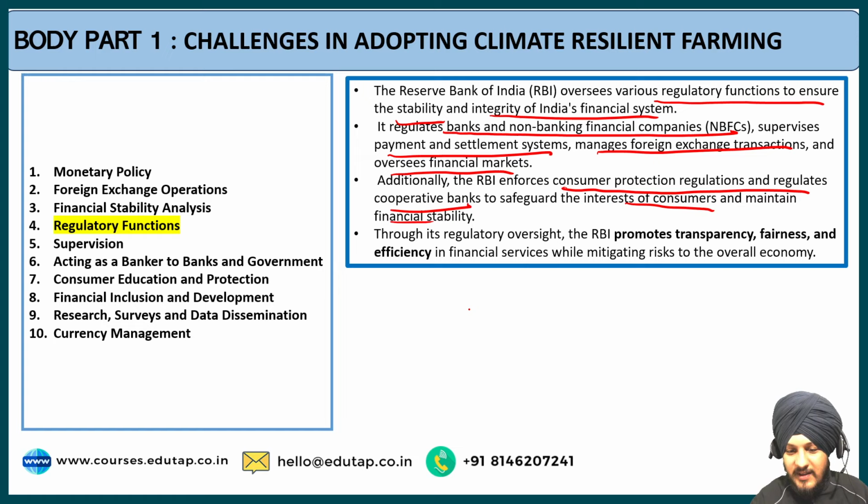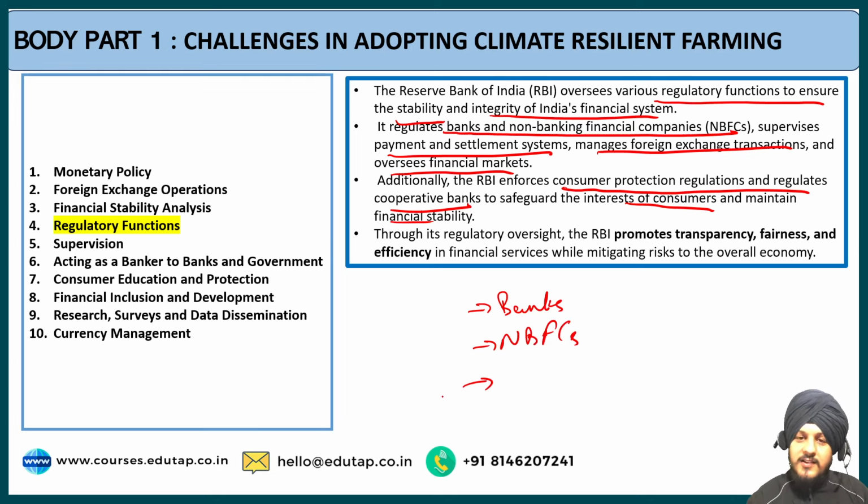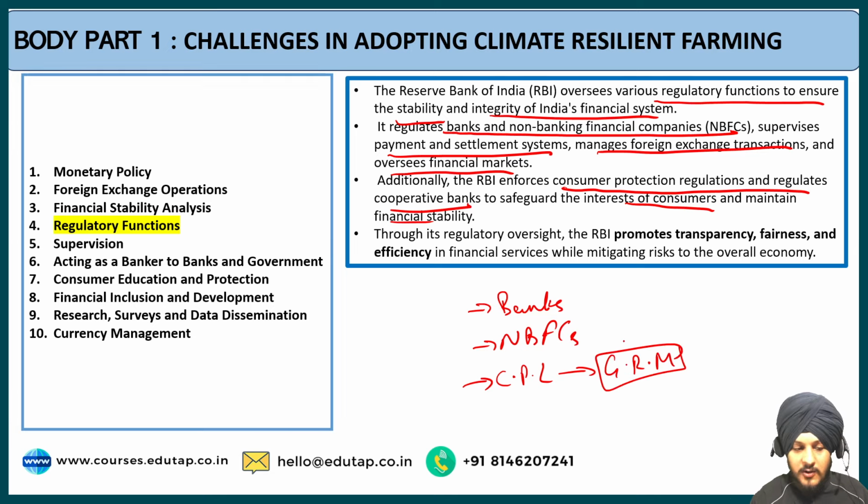So these points are very easy, that RBI regulates the banks, the NBFCs, then it oversees functions related to consumer protection laws, that is the grievance redressal mechanism that are there. We are going to see it in this point. So here you can just mention this keyword. Do not over explain the things. I'm repeating these things again and again because I've seen in a lot of answers in the comment box that people keep on repeating these mistakes in all their answers. They will just copy paste the points and do not care about the word limit. So this is not the approach that I would like you to follow.